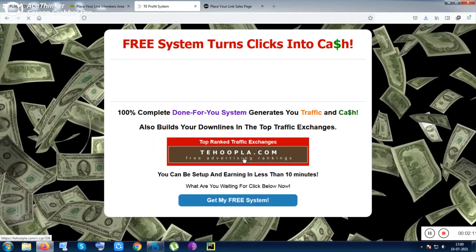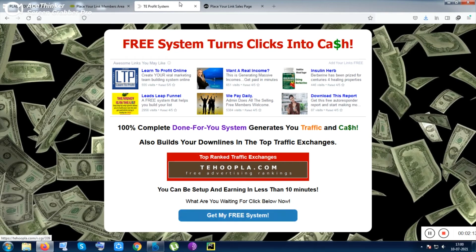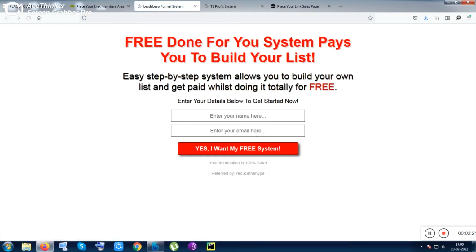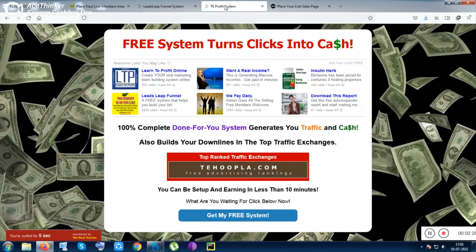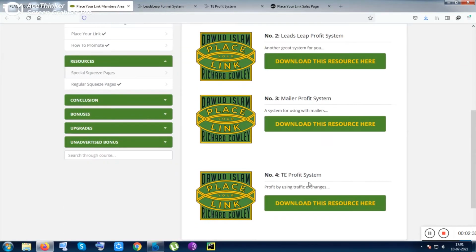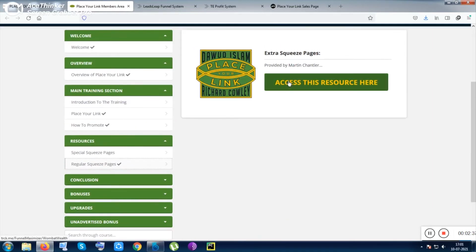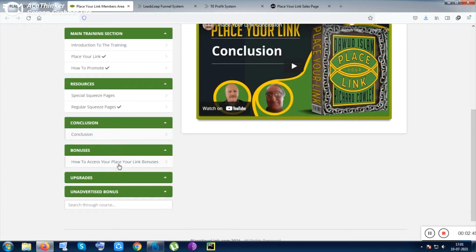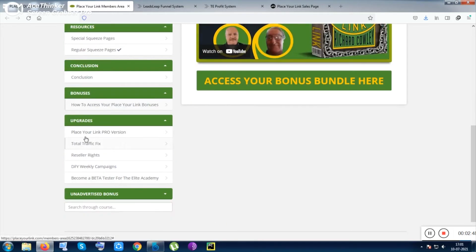Inside this section, click on get my free system, and the system will be delivered. For the fourth section I think the email facility is not given, but for the first section you need to put your email, and the pages will be delivered to your email. Apart from that, the fourth section also does not need your email, and you can simply download it. Inside regular squeeze pages, some extra squeeze pages are given. You can download them. The conclusion, I don't know what it is, I have not checked it, and the bonuses are given. I also have not checked the bonuses, but these are the upgrades.